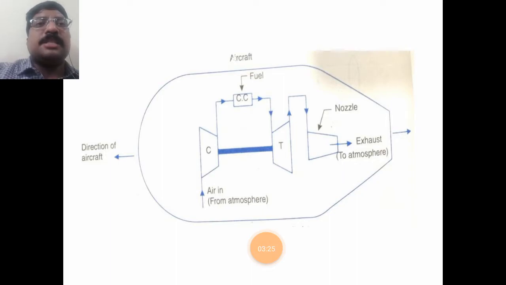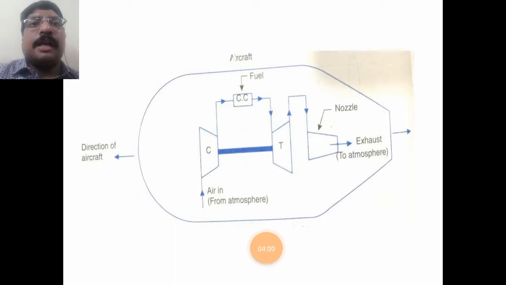In the combustion chamber, the fuel is injected or sprayed, and combustion takes place. The hot gases from the combustion are passed to the turbine. In the turbine, expansion takes place, and after expansion, the gas enters the nozzle. In the nozzle, what happens? The pressure energy is reduced and the kinetic energy is increased. The transformation of energy takes place in the nozzle.